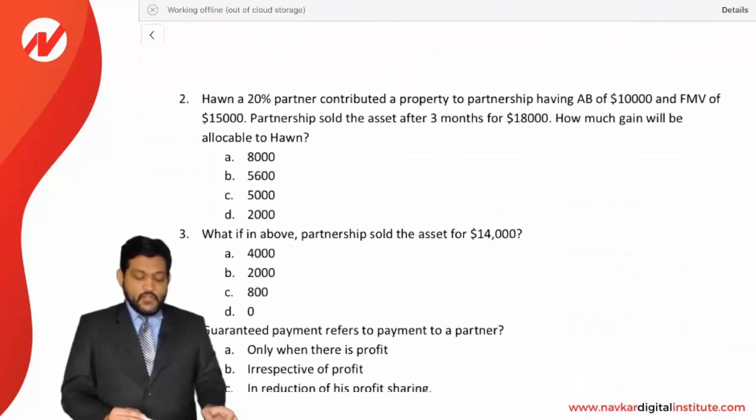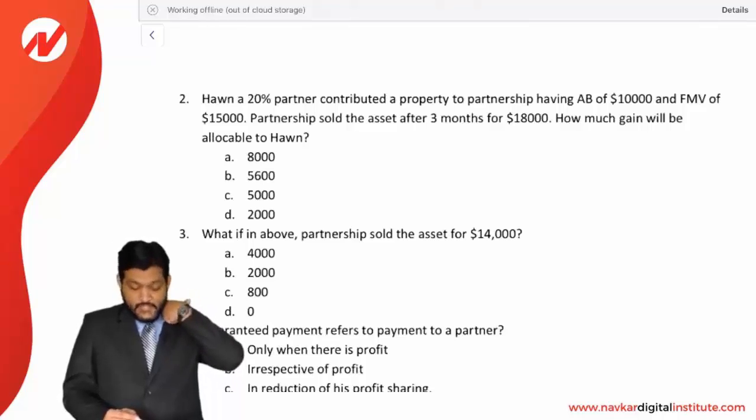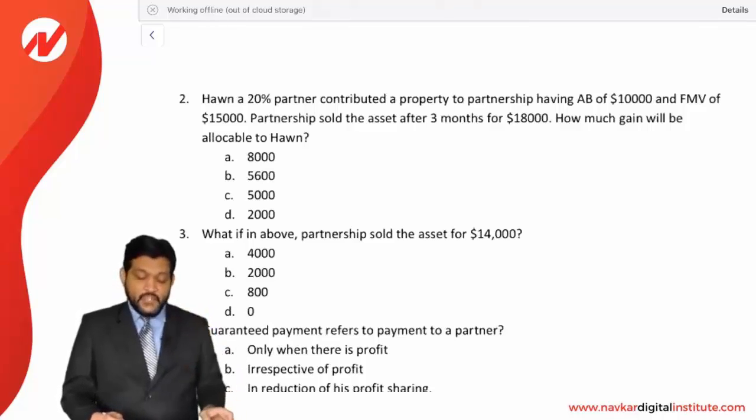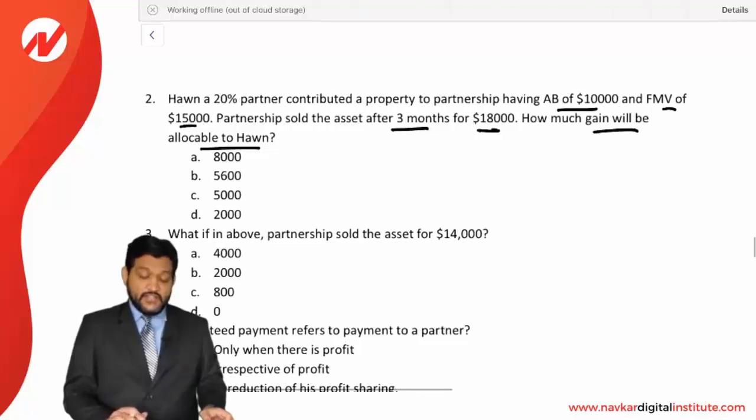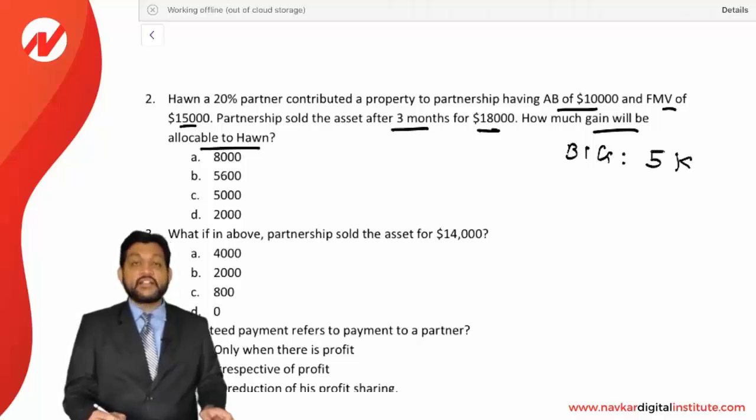Next, Hone, a 20% partner, contributed a property to a partnership having an adjusted basis of 10,000 and FMV of 15,000. The partnership sold the asset after 3 months for 18,000. How much gain will be allocated to Hone? They are asking how much gain will be allocated to Hone. Now look at this, there is a built-in gain. AB 10,000 and FMV 15,000, so the difference of 5,000 is going to be built-in gain.